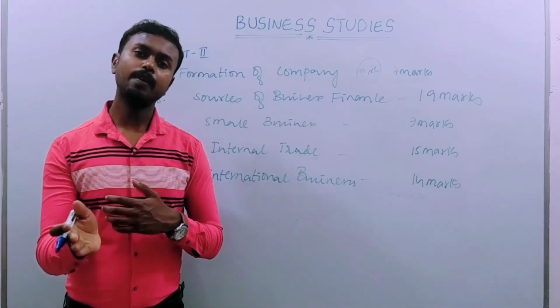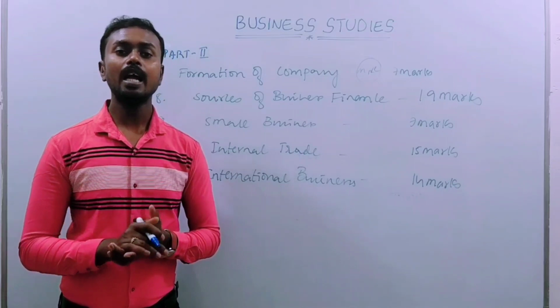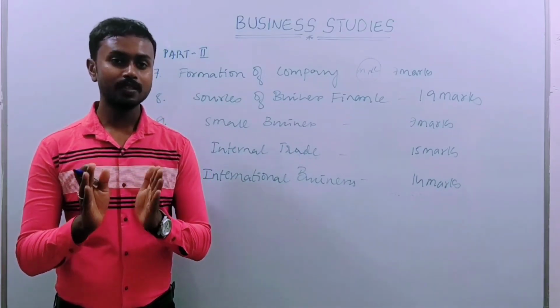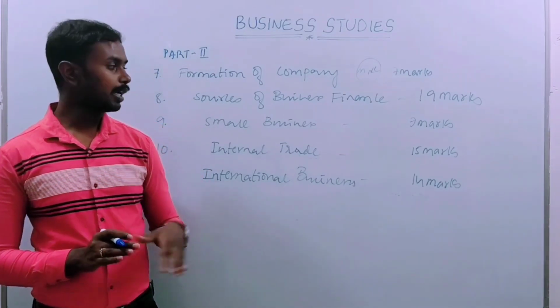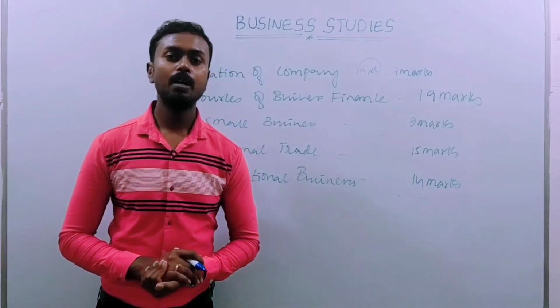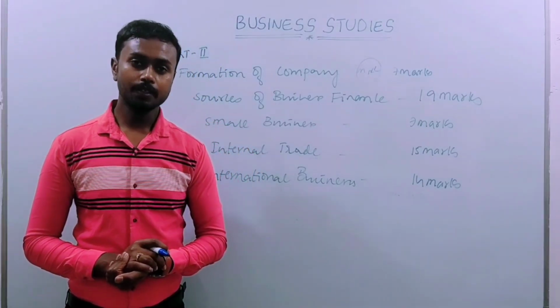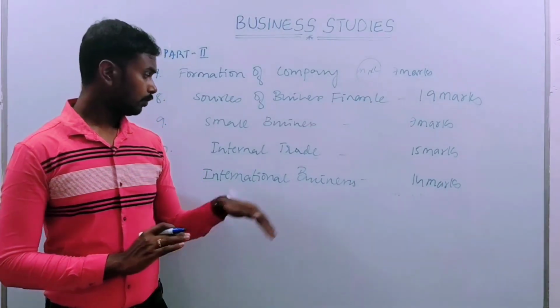If I invest 50 rupees, a medium business. If I invest 100 rupees, a large scale business. From this chapter, 7 marks: one 1-mark question, one 2-mark question, and one 4-mark question.